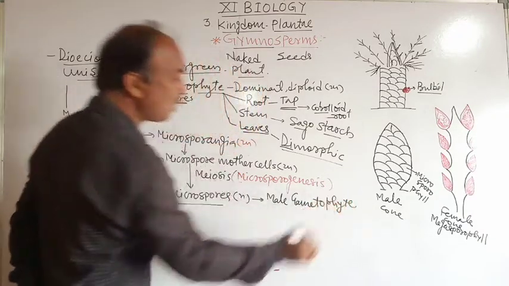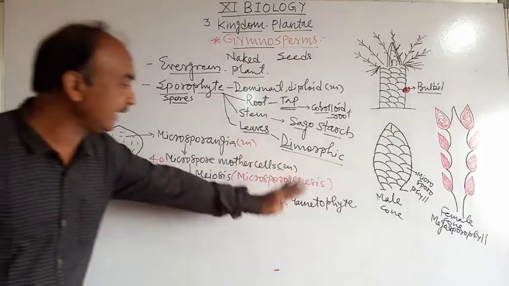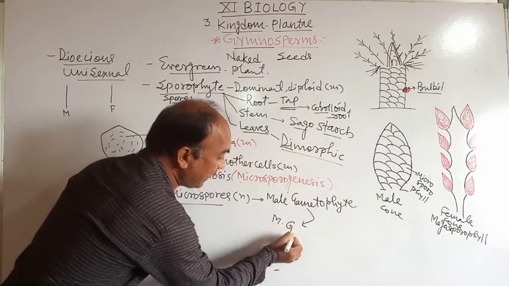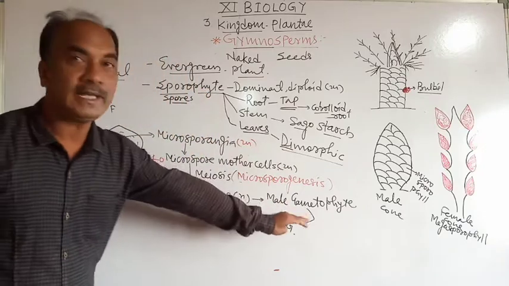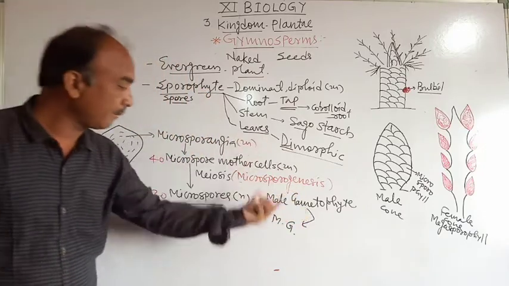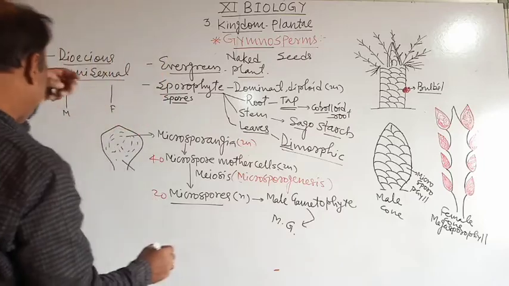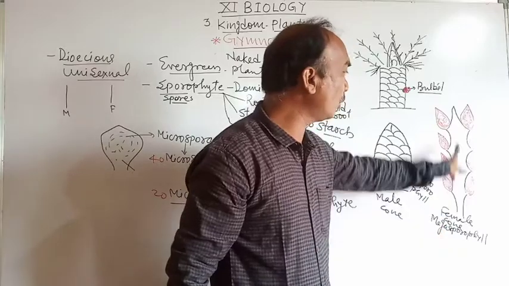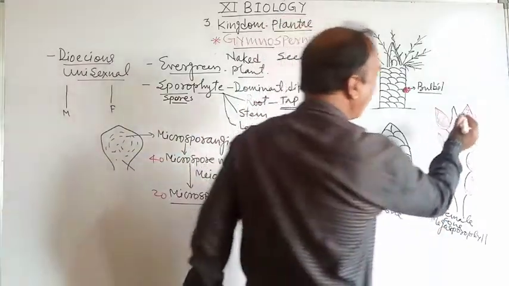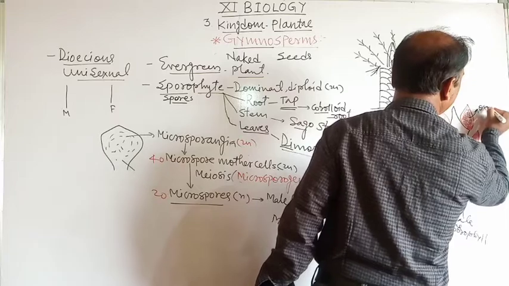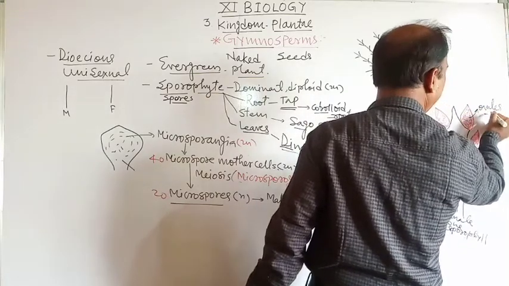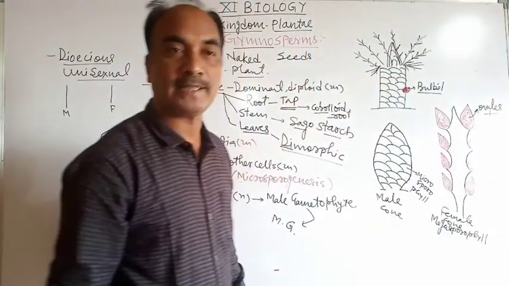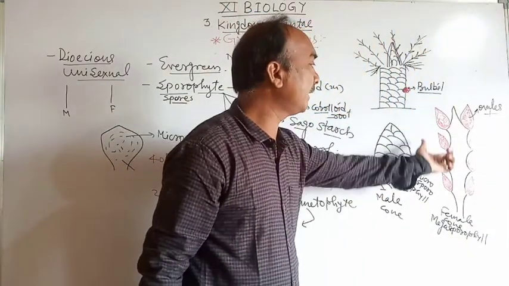Male gametophyte, and this male gametophyte produces the male gametes. वैसा ही यहाँ पे देखो ये मेल कोन, and this is the female cone, और ये मेगास्पोरोफिल, और ये क्या है, ओव्यूल्स. ओके, and after fertilization ovules are converted into seeds, and those seeds are naked.